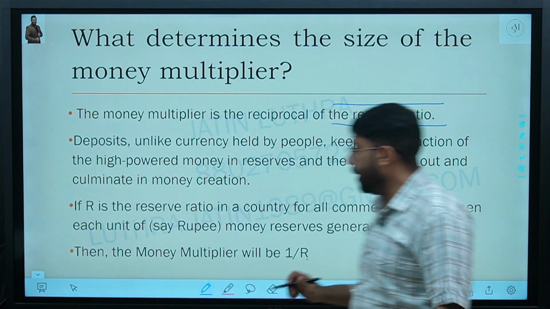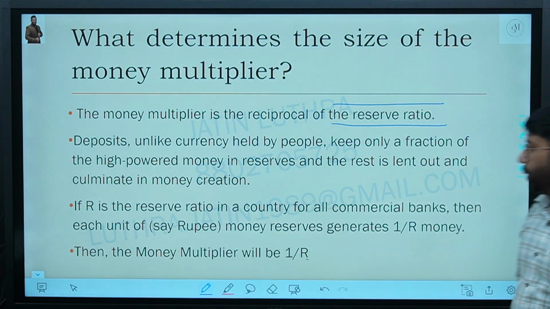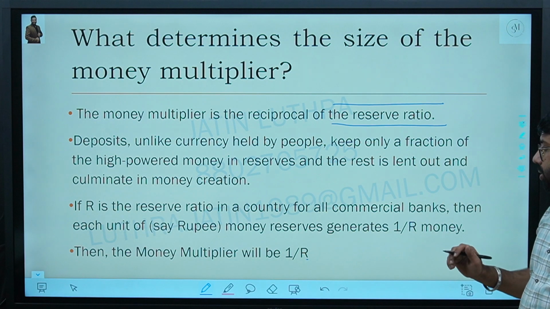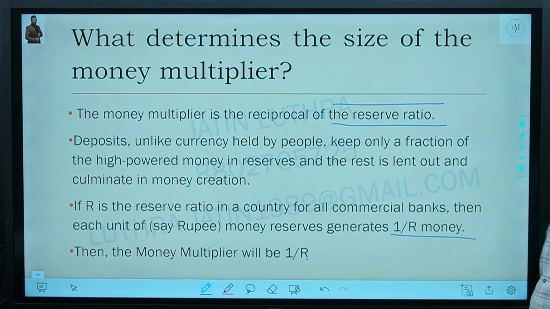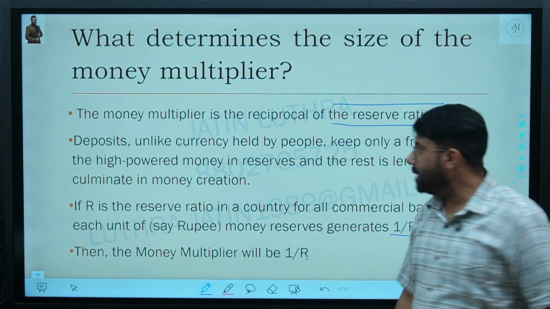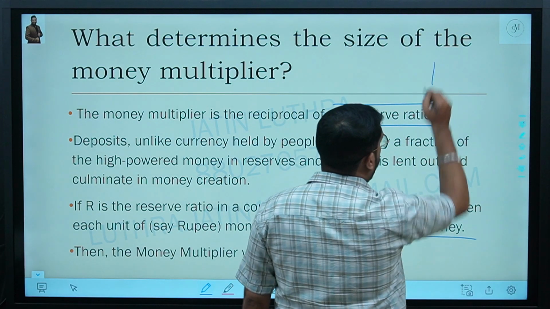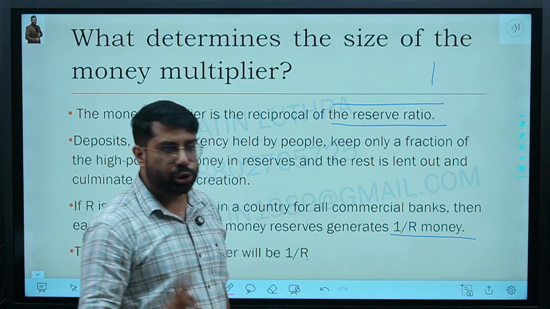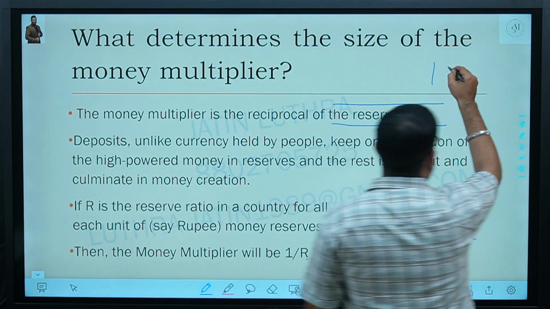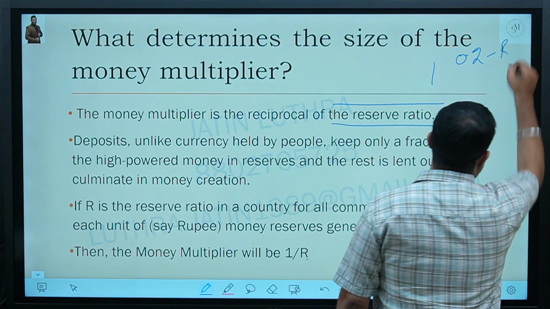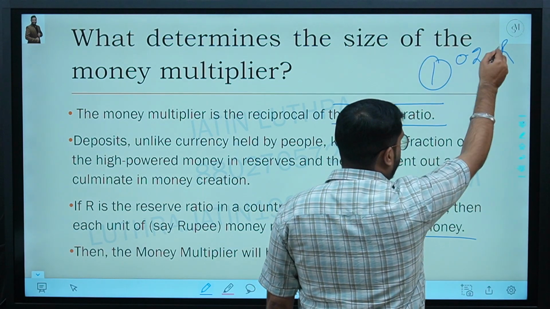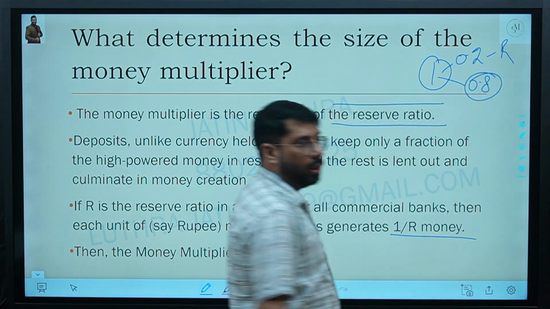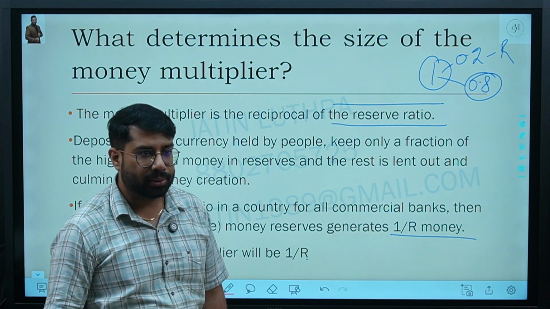That is the reason we say, if R is the reserve ratio in the country for all commercial banks, then each unit of money reserves generates 1 upon R money. It means if you put 1 additional rupee and the reserve ratio is 20%, every rupee will generate how much extra money? 80 paisa, 80%.